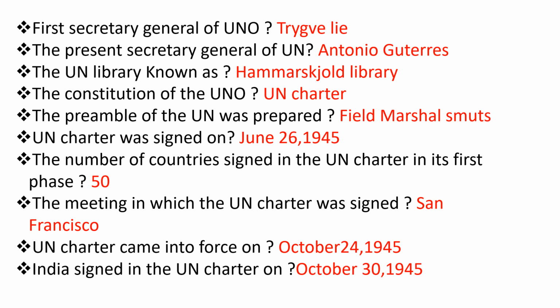Next question. The number of countries that signed the UN Charter in its first phase is 50. It's very important. Then, the meeting in which the UN Charter was signed was in San Francisco.